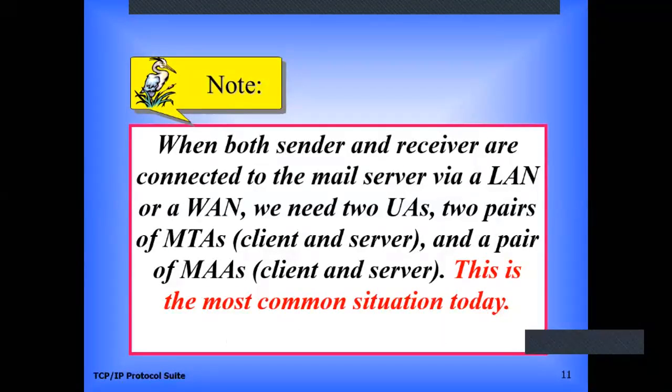Now this is the explanation of that fourth scenario. Okay, what type of components are we using in the fourth scenario? Both the sender and the receiver are connected to the mail server via LAN or WAN. Okay, so between the sender and the mail server of the sender there is a network which is either LAN or WAN, and between the receiver and the mail server of the receiver there is a network which is either LAN or WAN. So it uses two user agent programs, one at each side, two pairs of MTA client and MTA server, and one pair of message access agent client and server. Okay, this is the most common scenario.